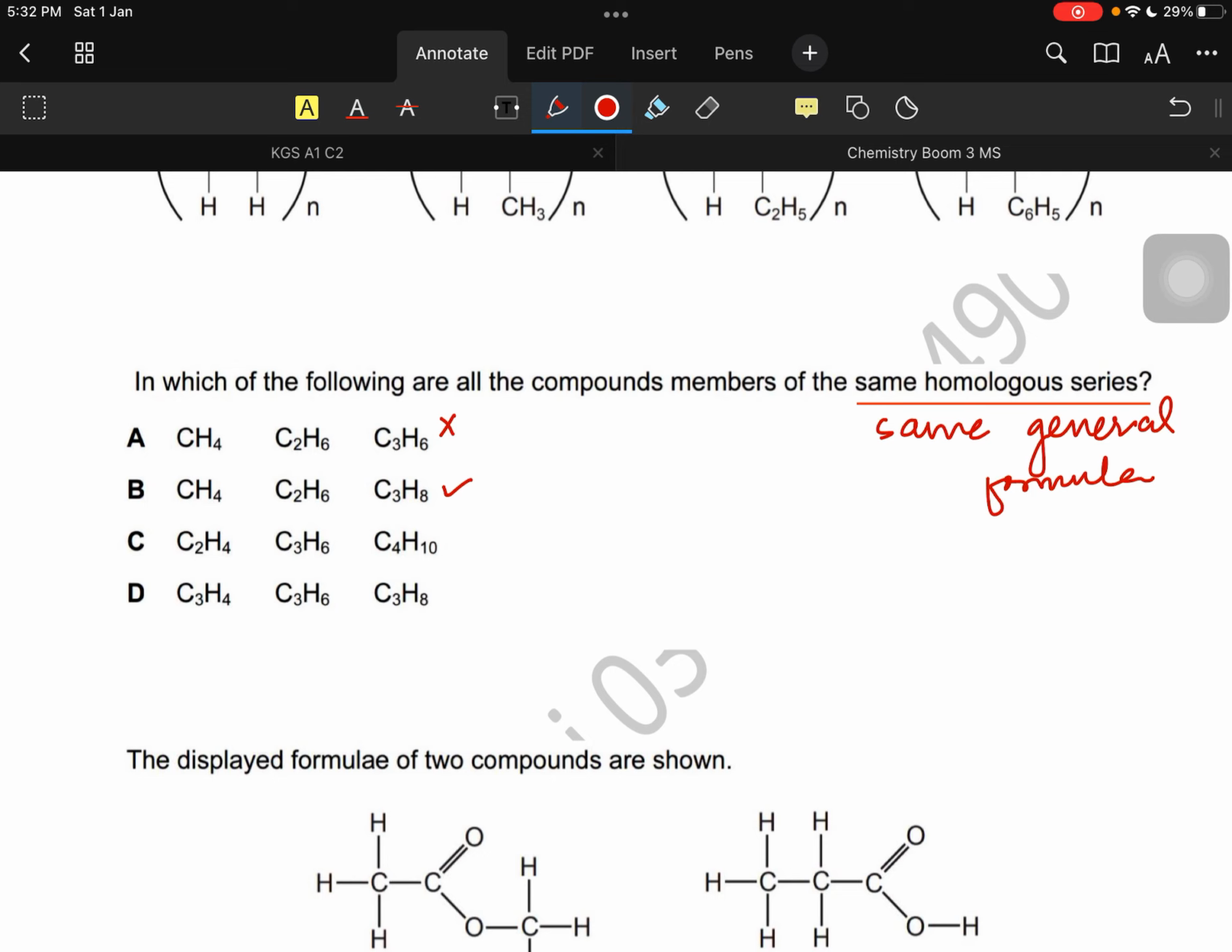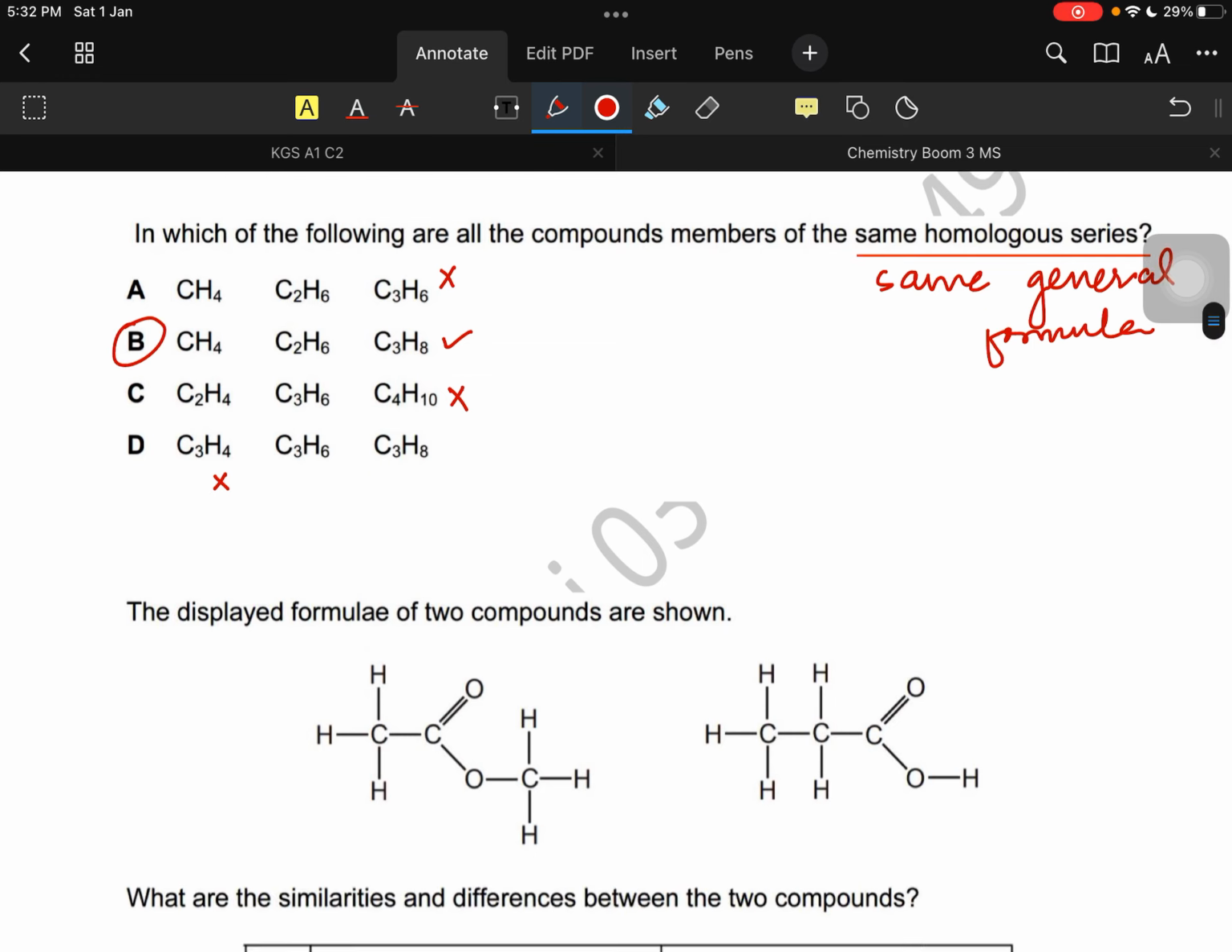C is C2H4, which is ethene, because hydrogens are double the number of carbons, and this happens in alkenes. Then C3H6 is propene, but then it's C4H10, and 10 is not double of 4, so it's not an alkene. That is why it's incorrect. Let's confirm with D. C3H4. Sorry, it's not even a general formula. Hydrogen should be double the number of carbons, or it could be more, but this is very less. 4 is not double of 3. So D is already incorrect. So B is the right answer.